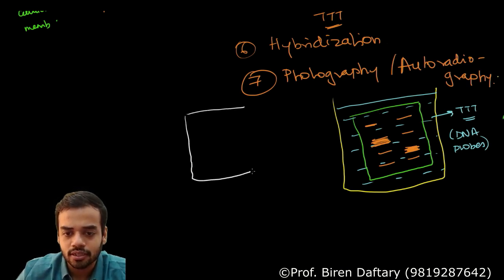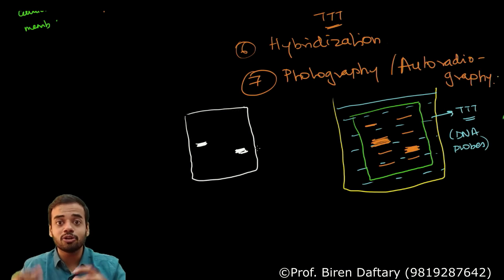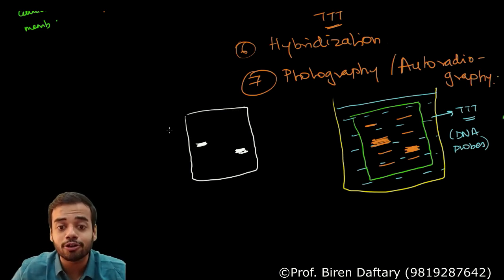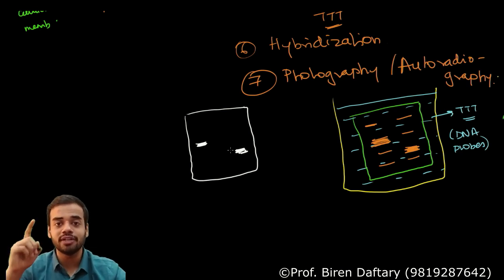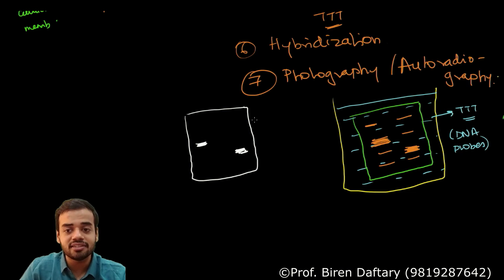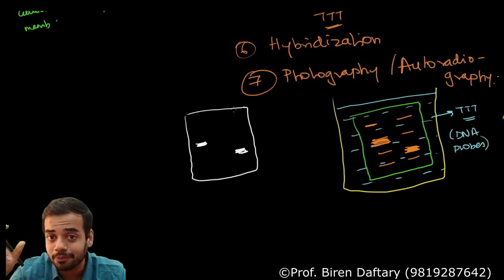Just see over here, this is your X-ray, and this area and this area will be highlighted because they are glowing. Why are they glowing? Because they have got the probes. So you know that your VNTRs are present over here and here. Are you getting this? All the remaining single stranded DNA fragments will not be highlighted because they do not have probes.